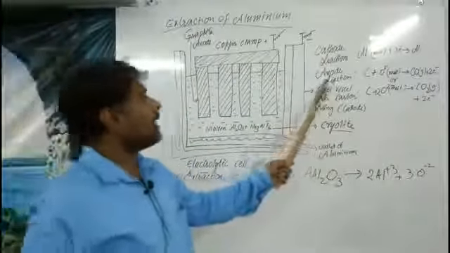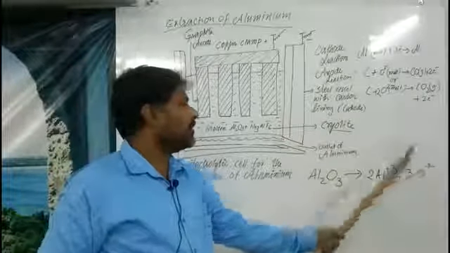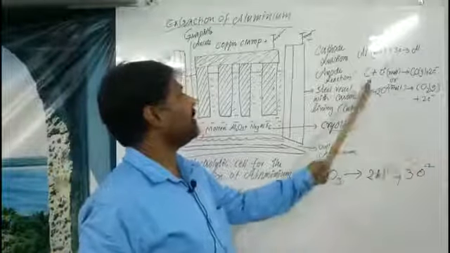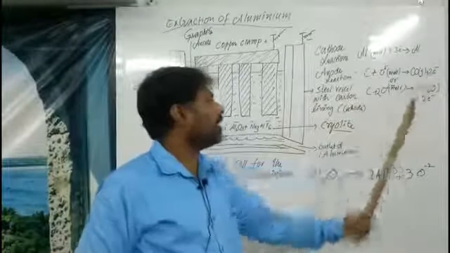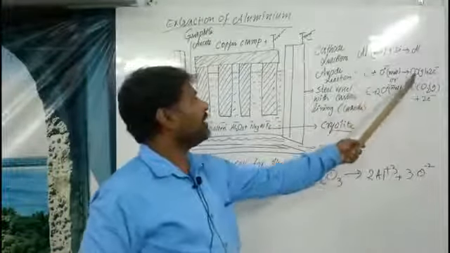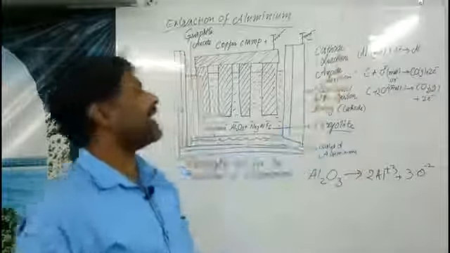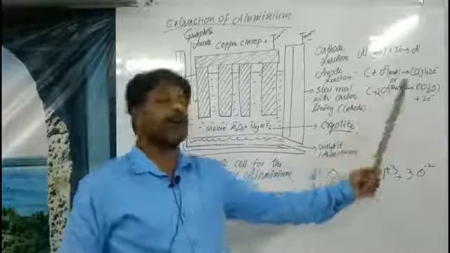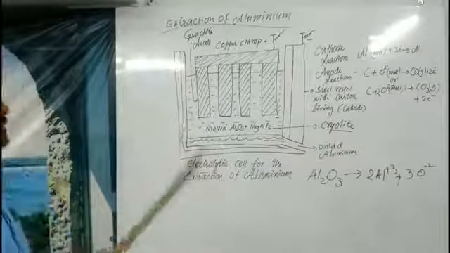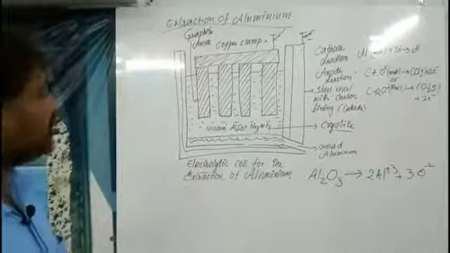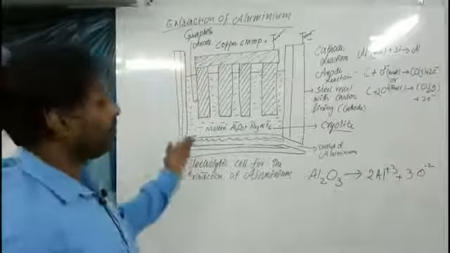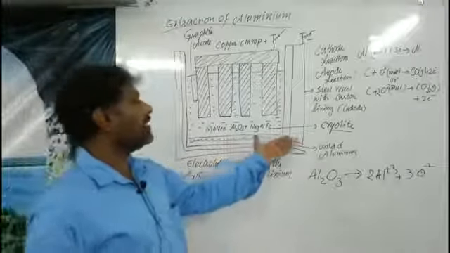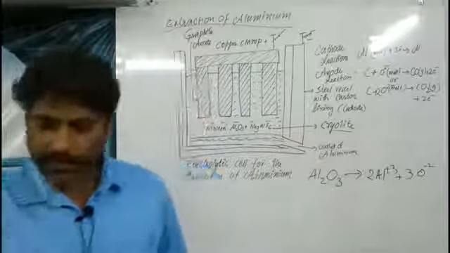In the anode, the remaining part, that is the oxygen ions, combine with the graphite, that is the carbon, and form carbon monoxide, and the gas is released. When 2 atoms of oxygen combine with carbon to give carbon dioxide, 2 electrons are released. So this is the method in which aluminium is extracted. It may be asked for 4 marks, and for 2 marks, the use of cryolite in the extraction of aluminium. Thank you.